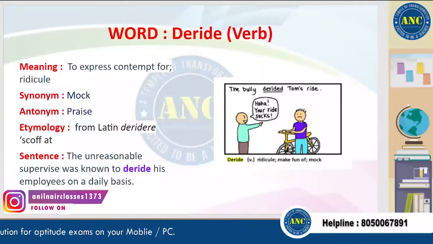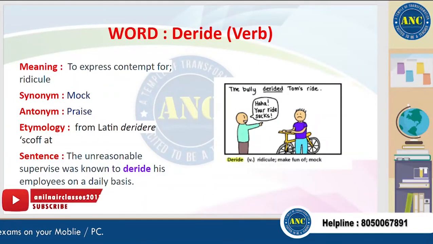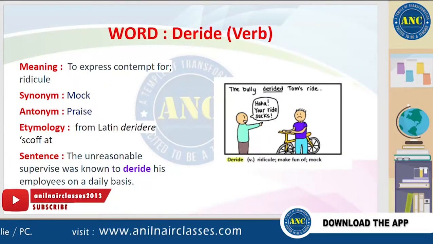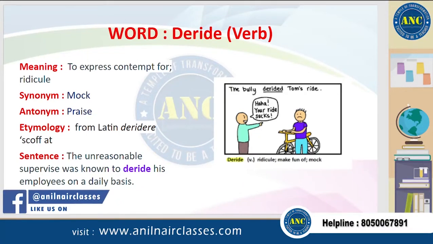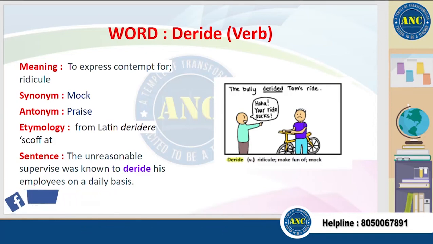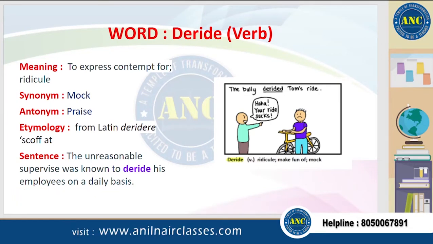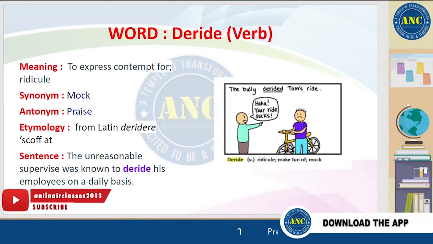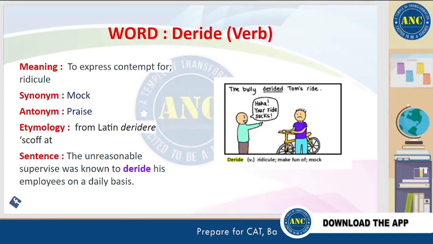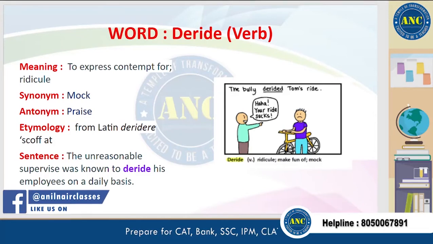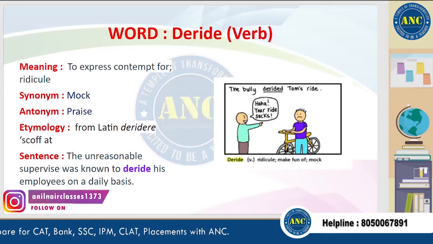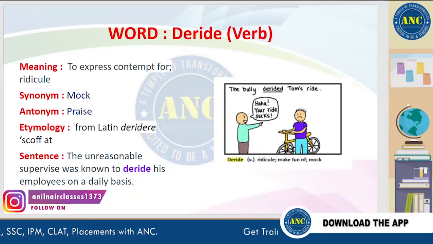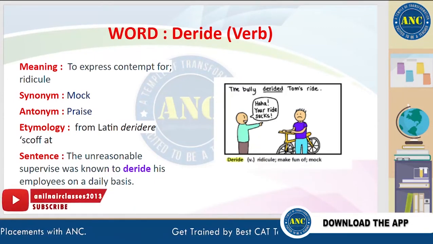The next word is deride. Deride means to express contempt for or ridicule. A synonym for this word is mock, and an antonym is praise. It is derived from a Latin word which literally means to scoff at. A sentence for this word is, the unreasonable supervisor was known to deride his employees on a daily basis. Look at that picture. The bully derided Tom's ride. That's a fun way to remember this word.